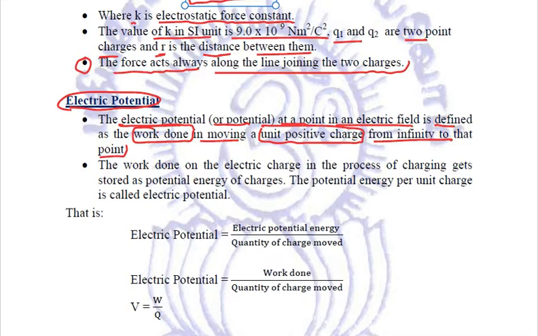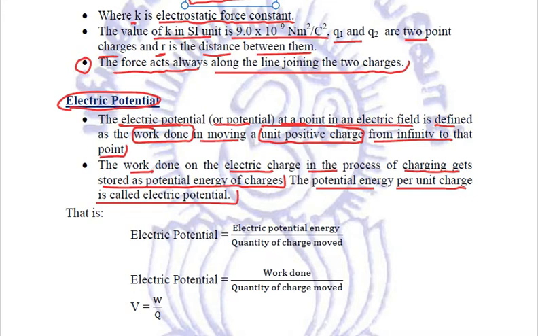Now, the work done on the electric charge in the process of charging, it gets stored as potential energy of charges, and this potential energy per unit charge is called the electric potential.